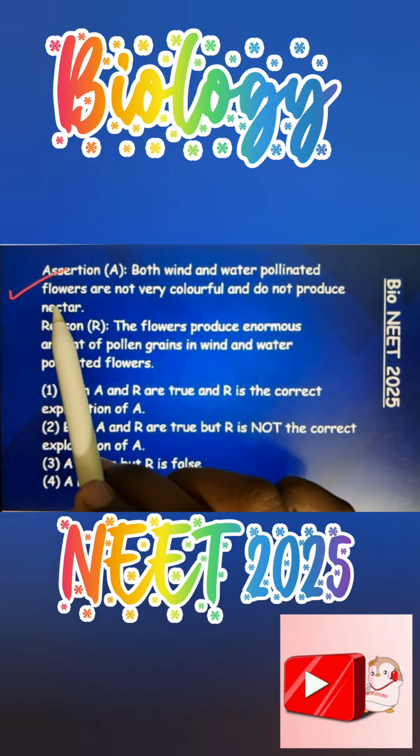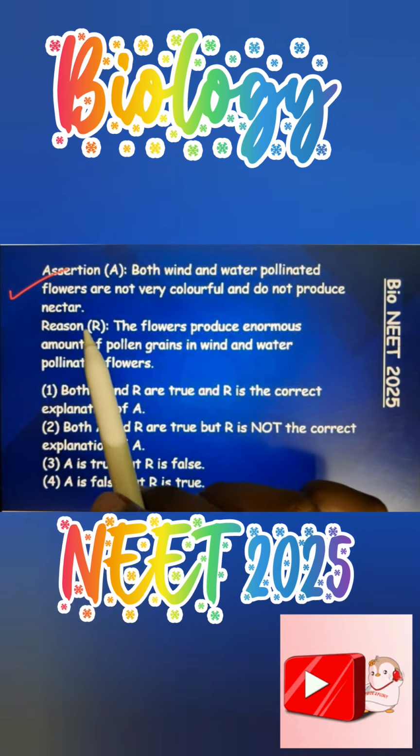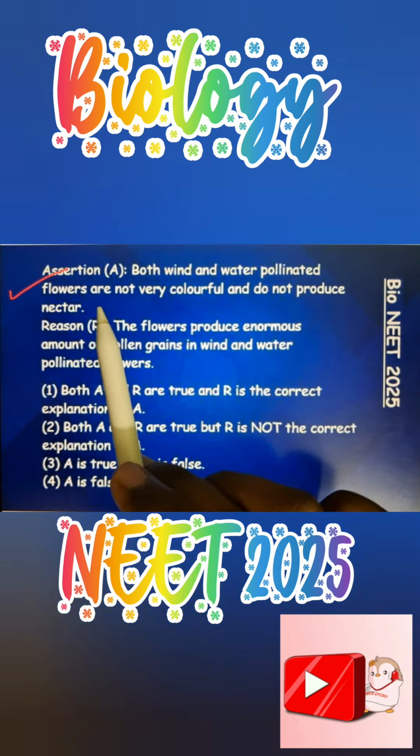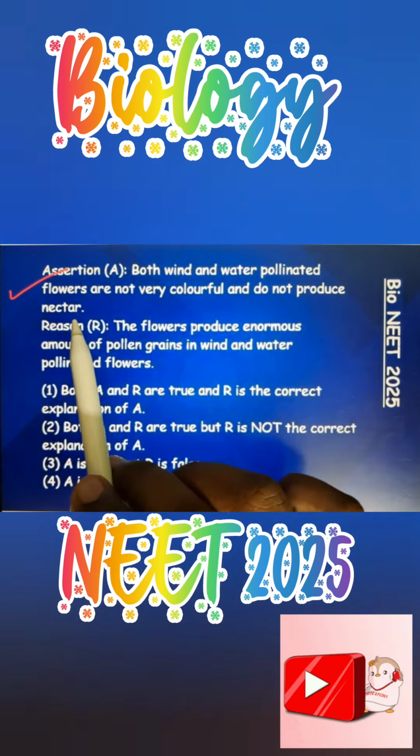The nectar is produced in insect pollinated plants or other animal pollinated plants, but in wind and water pollinated flowers the nectar is not produced.